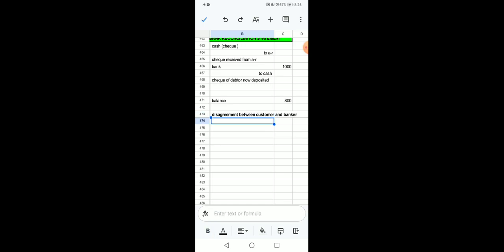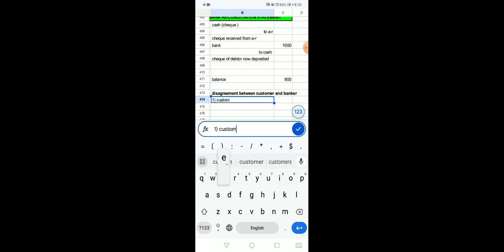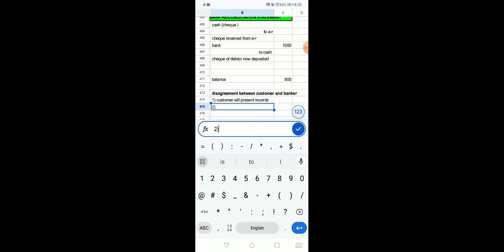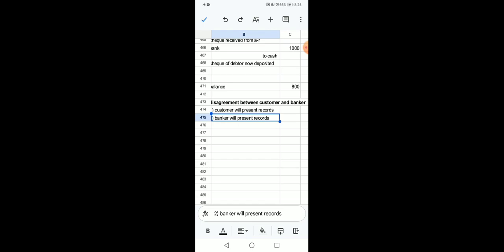Customer will say, I have records, I have all the receipts, I have all the vouchers already present in my possession. He will present all of those records. At the same time, at first what will happen? Customer will present records, but at the same time banker will also say we have records. Banker will present records as well.